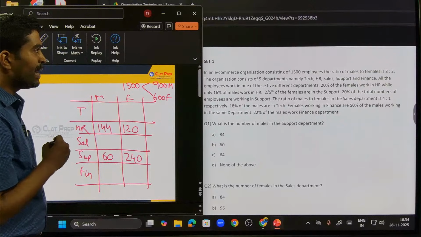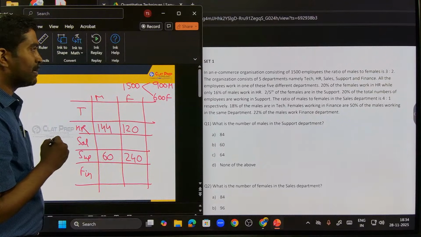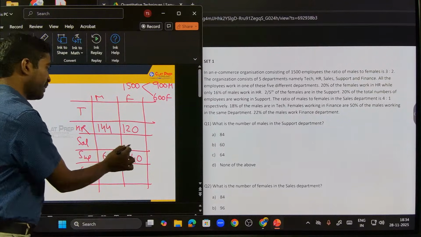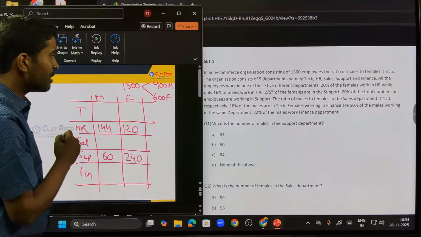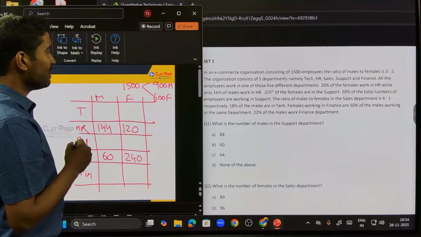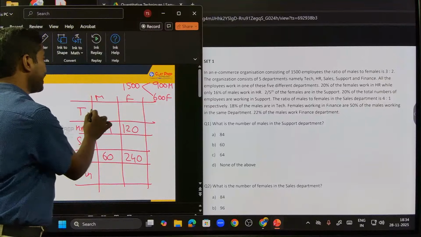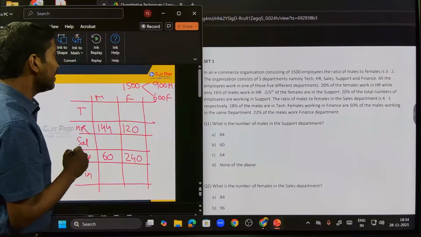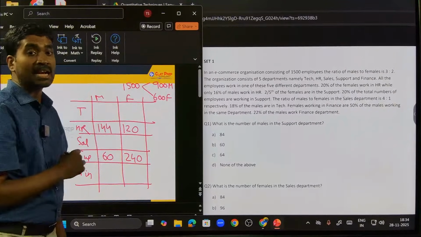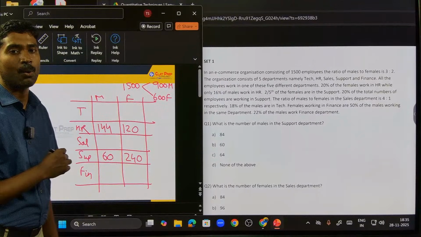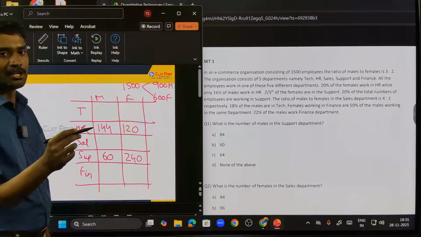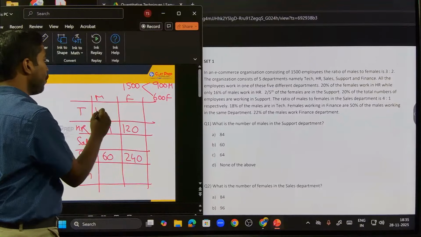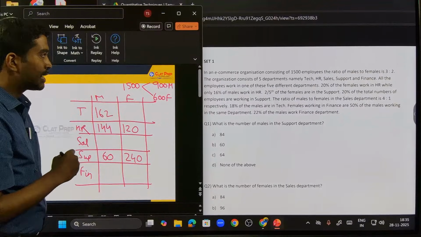The ratio of males to females in the sales department is 4:1. Sales department, I have no information, but the ratio of males to females is 4:1, right? Now, 18% of the males are in tech. Okay, in tech, 18% males. How much is that? 18% of 900. 900 into 0.18 or 9 into 18. How much is that? 9 8s are 72. 9 plus 7, 162. Right?